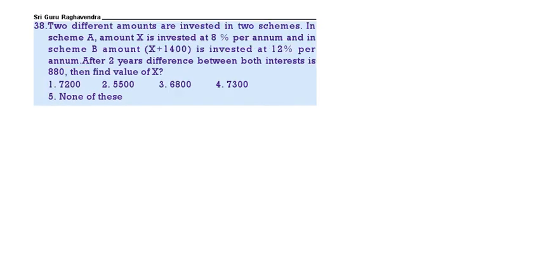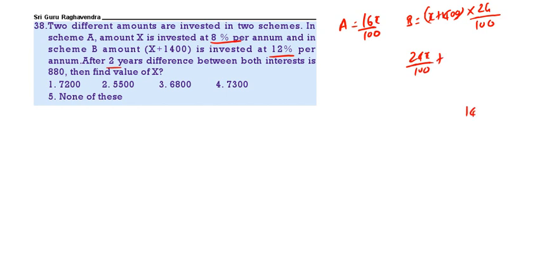Next, 2 different amounts are invested in 2 schemes. In scheme A, x is invested at 8% and scheme B, x plus 1400 is invested at 12%. After 2 years, the difference of both is 880. First scheme A, x at 8% for 2 years. So that is 16x by 100. This is the interest of scheme A. Now B, x plus 1400 into 12 into 2, that is 24 by 100. So we will get 24x by 100 plus 14 into 24.